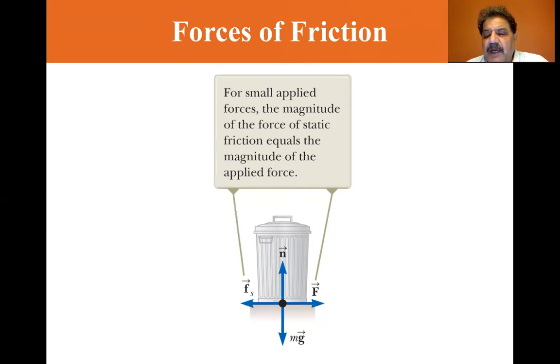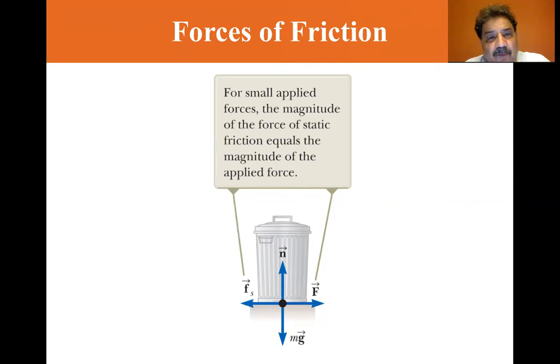Imagine dragging a full trash can across a rough surface. Apply external horizontal force F to the right. The can remains stationary when F is small. The force that counteracts F, and keeps it from moving, acts toward the left, the force of static friction, F sub S. As long as the trash can is not moving, F sub S equals F.